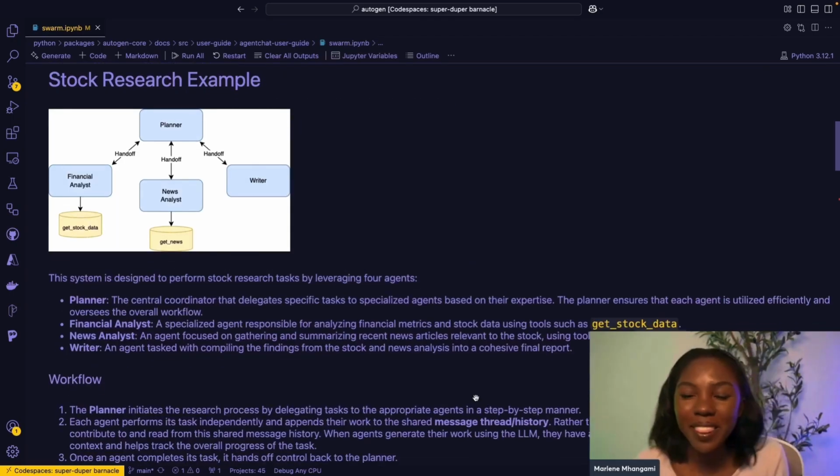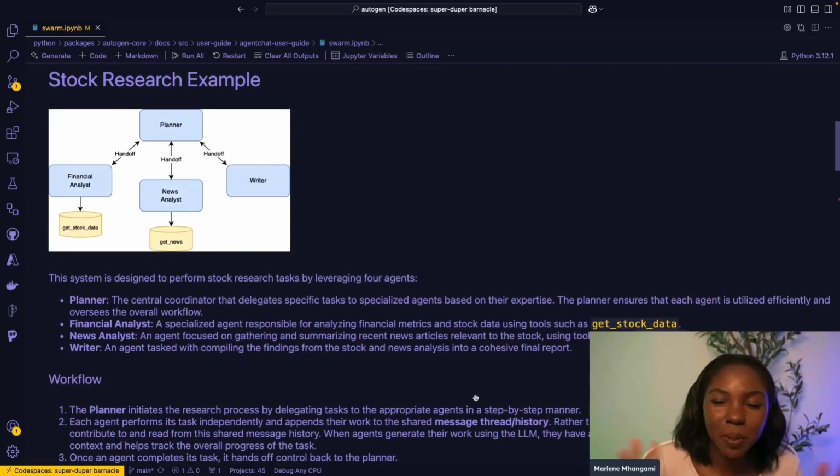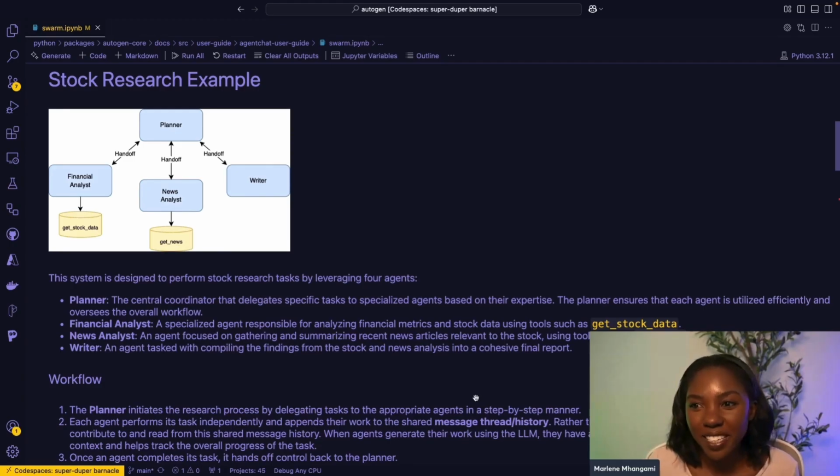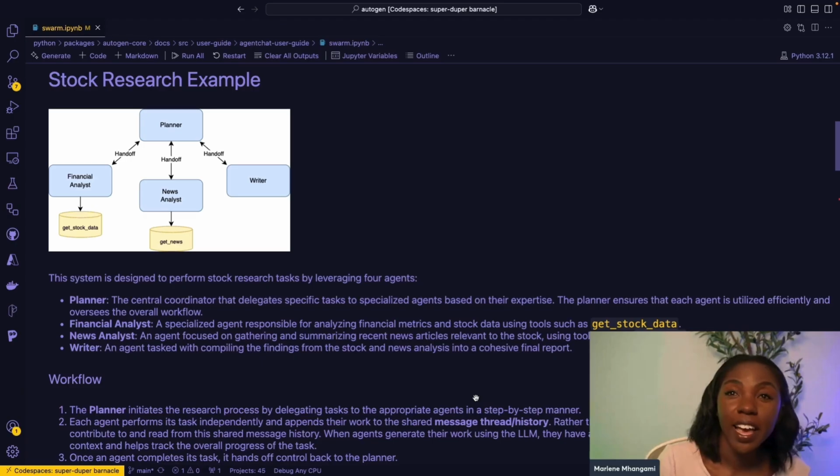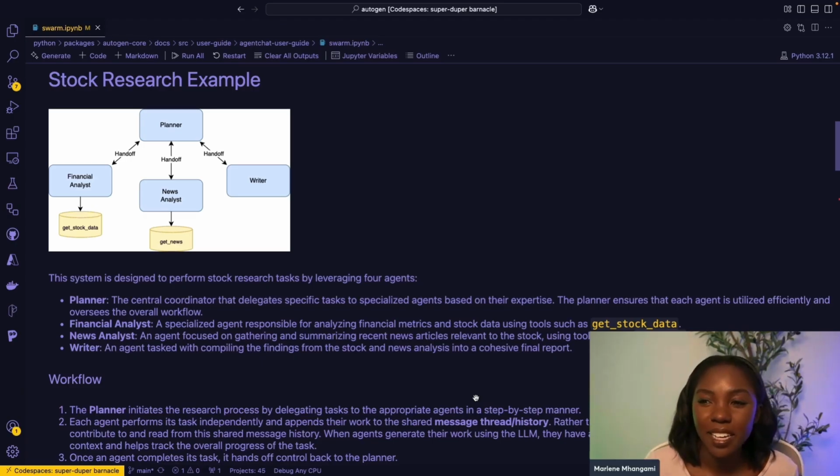So to put this in clear, I think the best way to make sense of this is to actually go ahead and write some code and see an example of what this looks like. For this example, we are going to be looking at a stock research example. I think this is a great example of an investment team that is going to give us advice in terms of whether or not we should invest in a specific company, based off of the stock and the news surrounding this company as well.